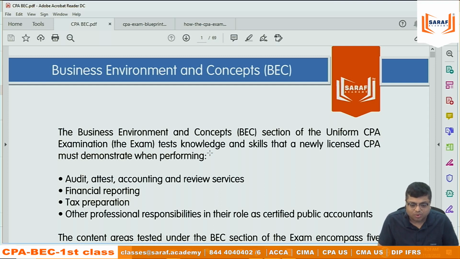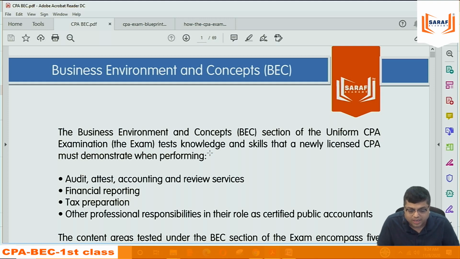You can say if you study ACCA, 13 subjects, Indian courses, CA, 20 subjects. All those 20 subjects' syllabus is there. Maybe you can say 4 subjects, but there is nothing which is left. So BEC is a residual subject where everything which is left is included. Finance, economics, costing, management accounting, IT, everything is included here.